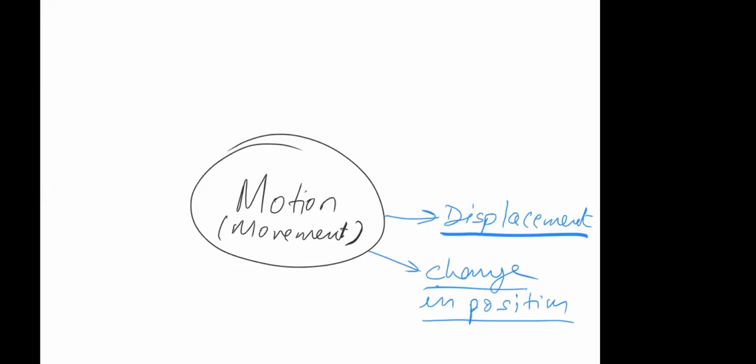In its basic sense, what is motion? Motion means you were here at some point of time, and you moved, and now you're here. If you do not move from your location, you cannot say that you are in motion, right? For motion, you have a certain position one, and that position needs to change. If the position is not changing, you cannot say you are in motion. So the most elementary thing is that there should be a change in position. If there is no change in position, you cannot say the body is in motion, right?